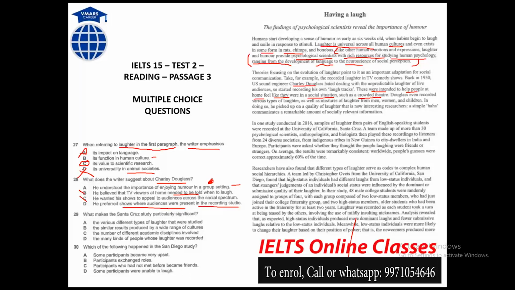This works as your synonym. Here the word is crowded theater, here the word is group setting. He understood the importance of enjoying humor in a group setting, obviously. So he wanted to make a scenario where people watching something at home should feel like they are in a social situation.